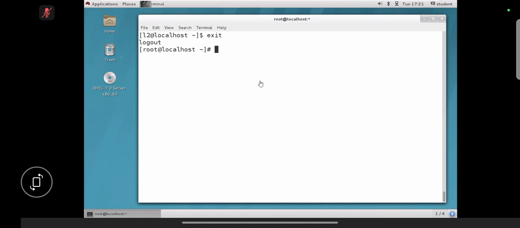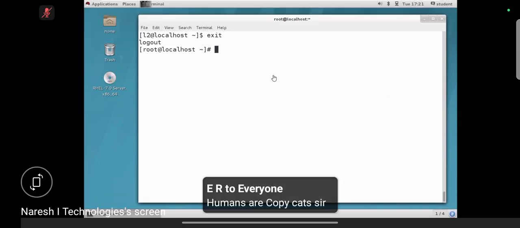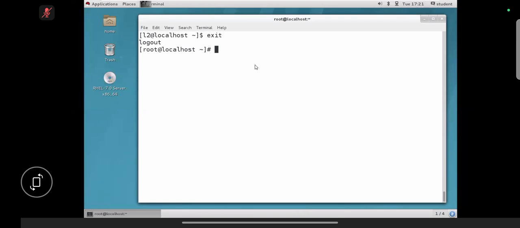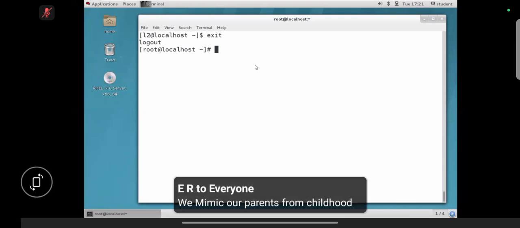Right guys, okay. Let's see, guys. Now wheel group, right? How to add the user into the wheel group? Yes guys. How do we need to add the user into the wheel group? We have the I1 user, right? I need to add the I1 user into the wheel group.